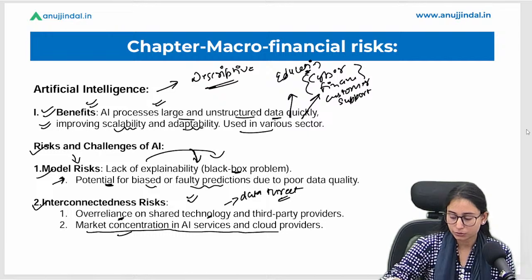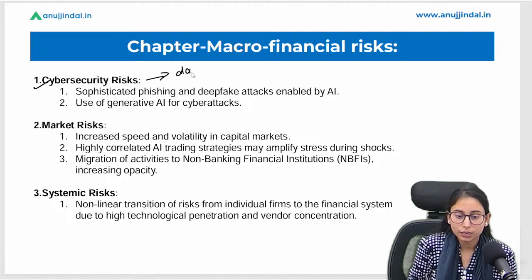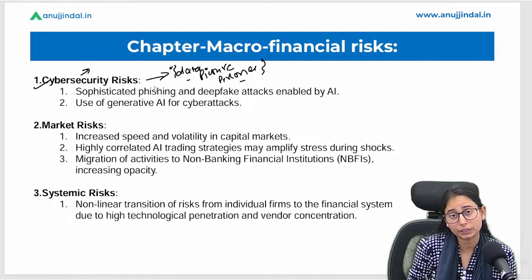What if they collapse? Okay, now this point says the cyber security risk. Again, what about the data? What about the pictures that we have in our device? What about all the personal information? What if they got hacked by this system? Okay, so there is a cyber security risk to that. We have also seen that there are deep fake attacks.